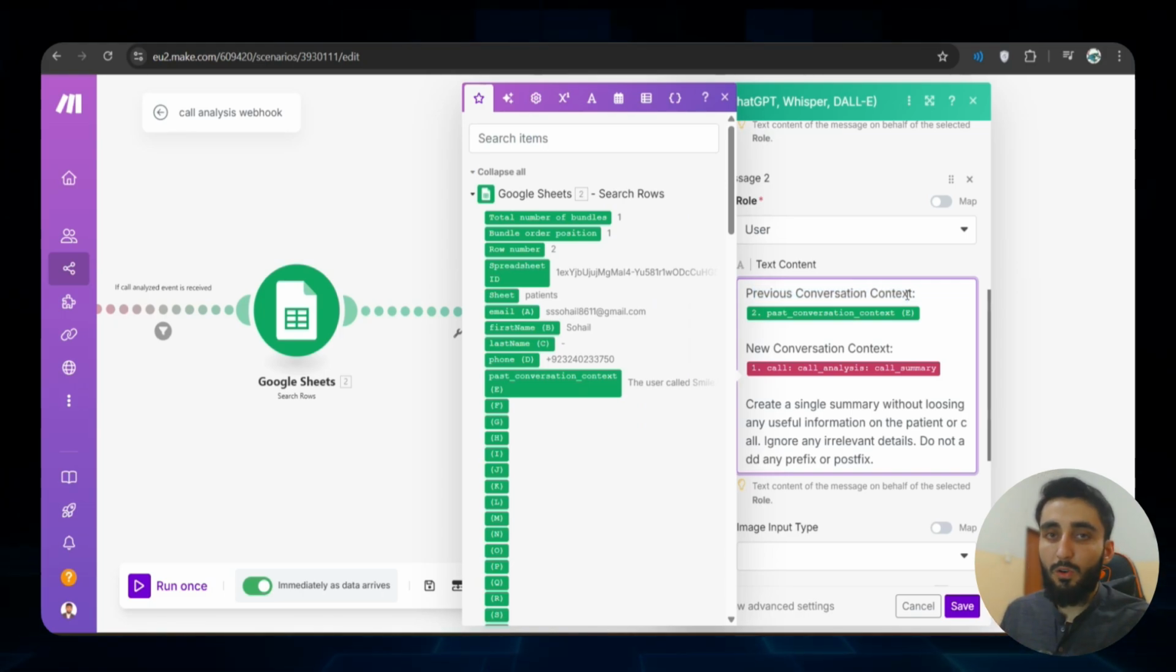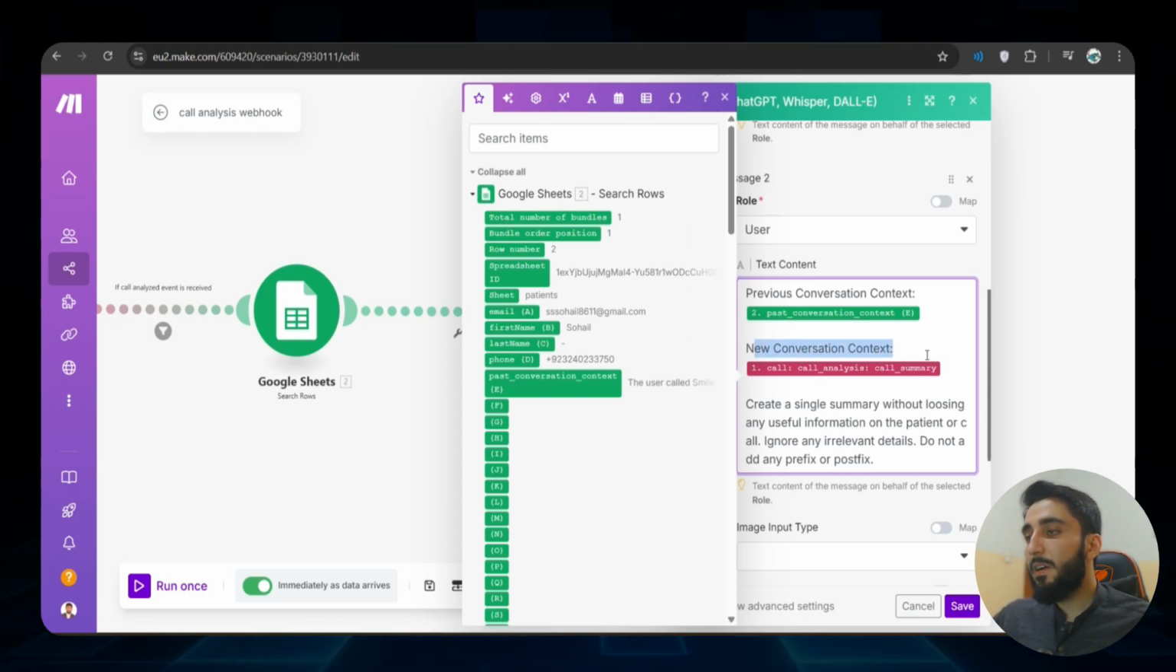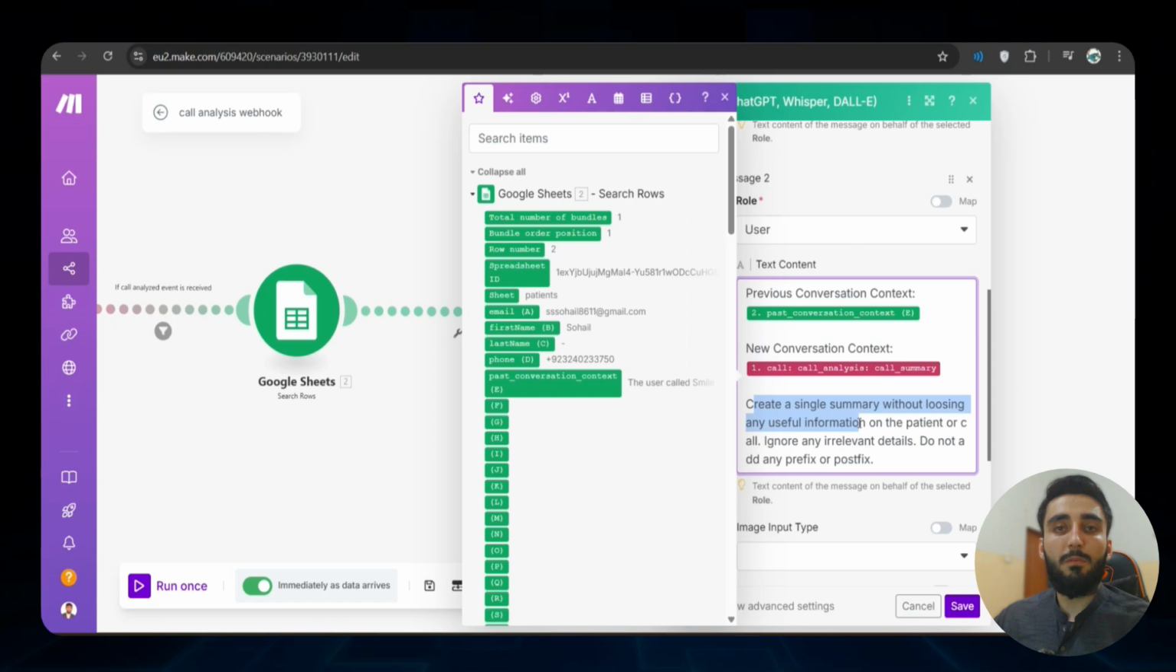Whatever context we had available about the user, we are providing it here, and here we are providing the latest call summary, whatever was discussed in this new call. I'm passing it here, and then I'm saying create a single summary without losing any useful information. So it is combining both the summaries and eventually making it just one summary.